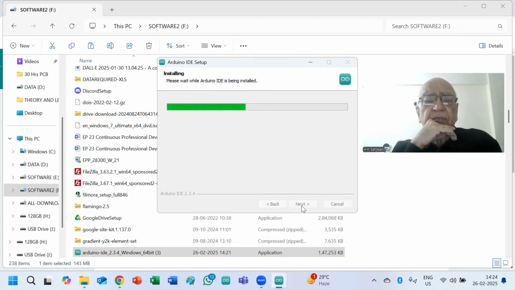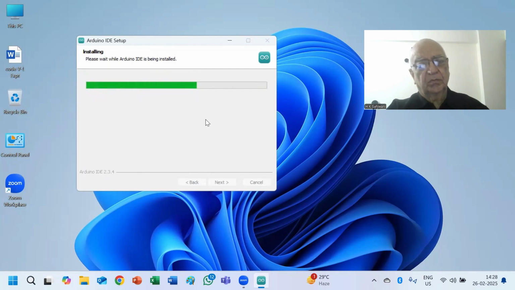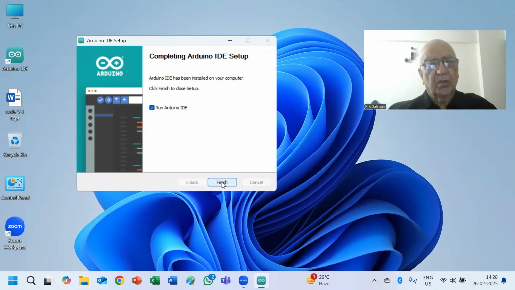So now just install. It is installing fast now. And don't remove this tick mark, because it will be installing so many other things also. When you finish it,